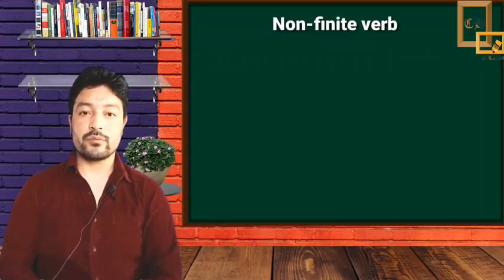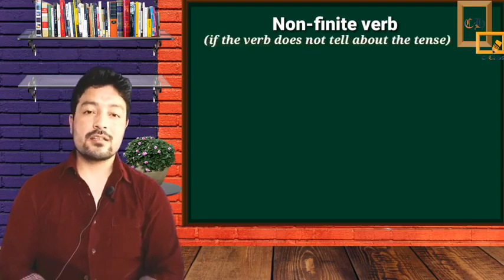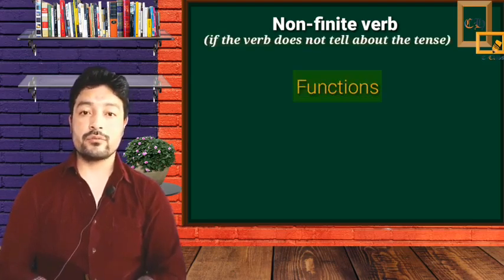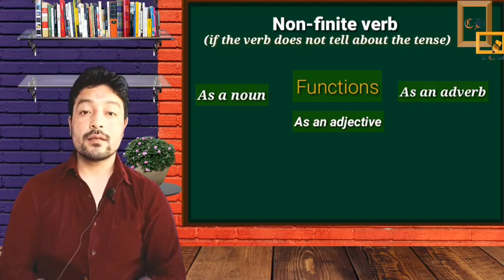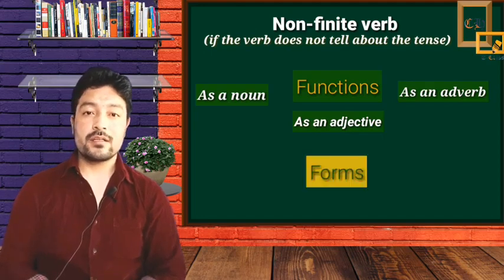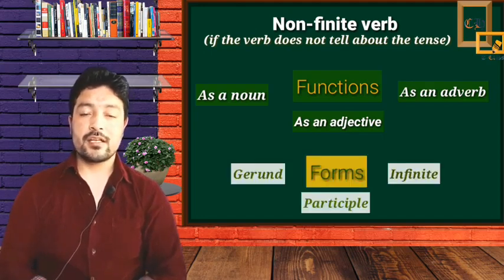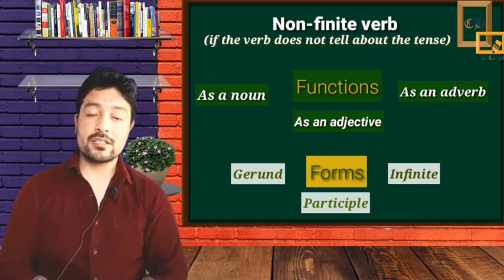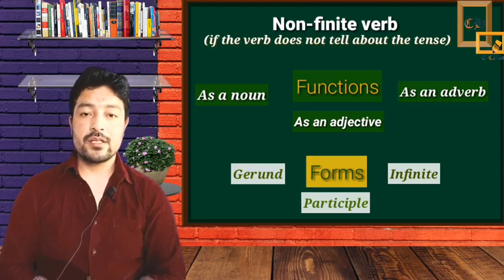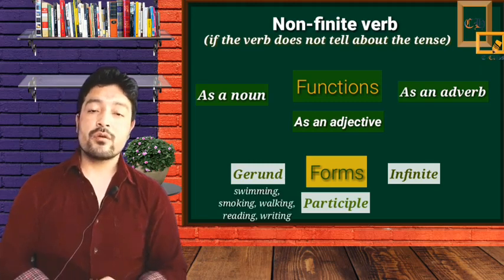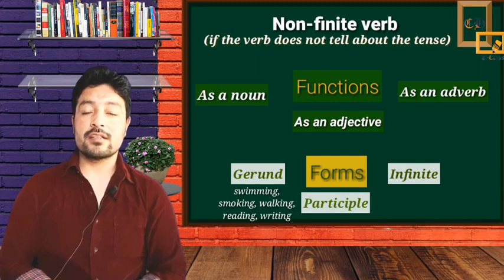Let's know about the non-finite verbs. If the verb doesn't tell about the tense, then it is a non-finite verb. A non-finite verb functions as a noun, as an adjective, and as an adverb in a sentence. It again has three forms: gerunds, participles, and infinitives. Gerunds are formed by adding ing to the base form of the verb. For example, swimming, smoking, walking, reading, writing, etc.